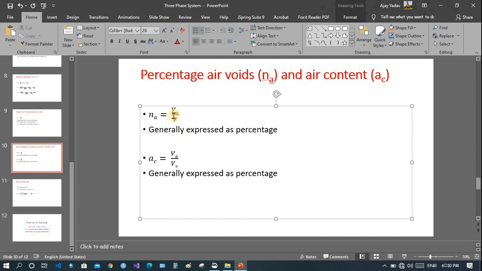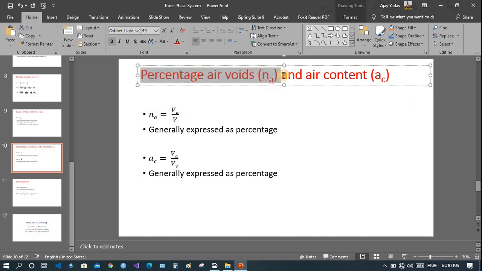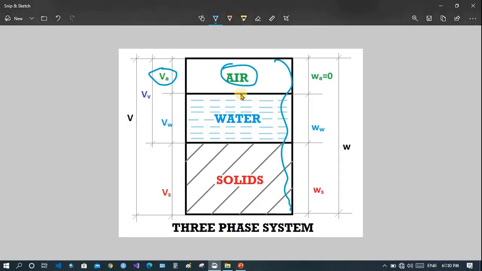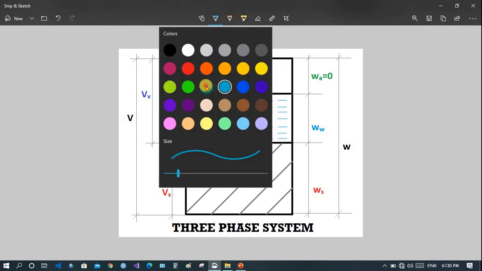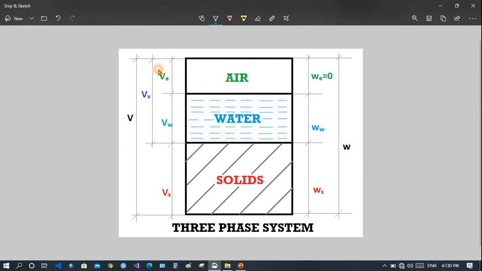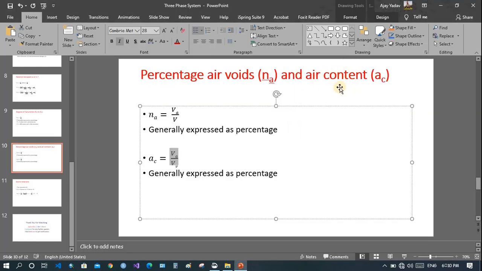Remember the difference between these two. We have in the numerator volume of air in both cases, but total volume in percentage air void, and in air content we have only volume of void. Here you can see volume of air divided by volume of void, that is the air content.